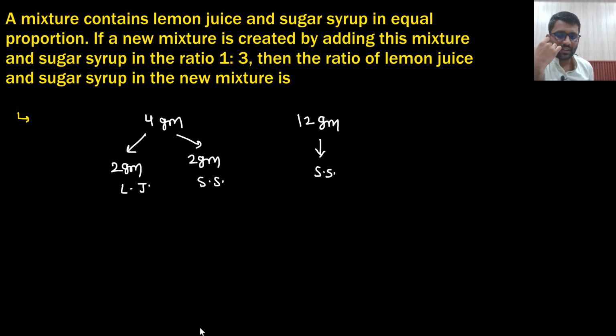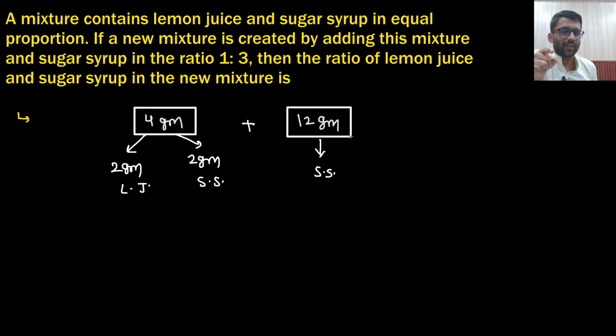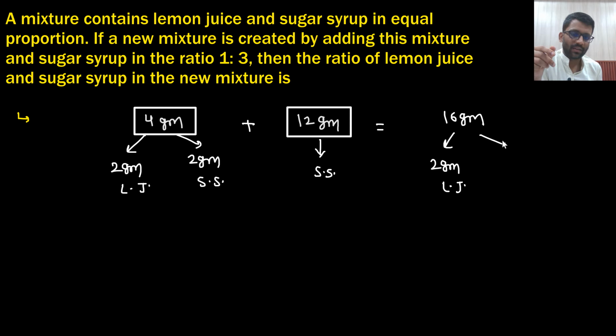You take this mixture and sugar syrup in 1:3. So if you are taking 4 gram of this one, that means you will take 12 gram of sugar syrup. Say yes or no? And both are added, so in the mixture you have 16 gram total, where 2 gram is lemon juice, and 12 plus 2, 14 gram is sugar syrup.